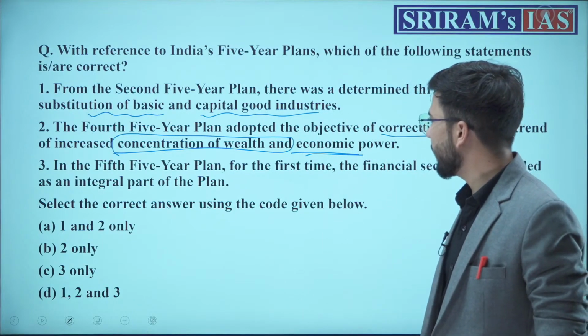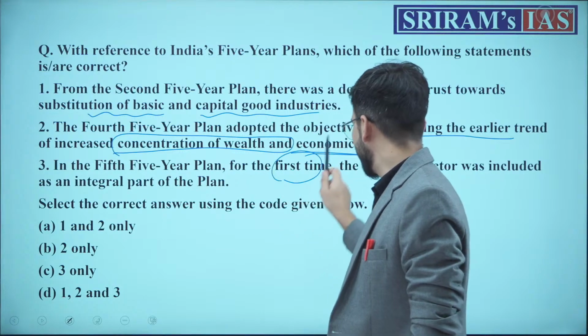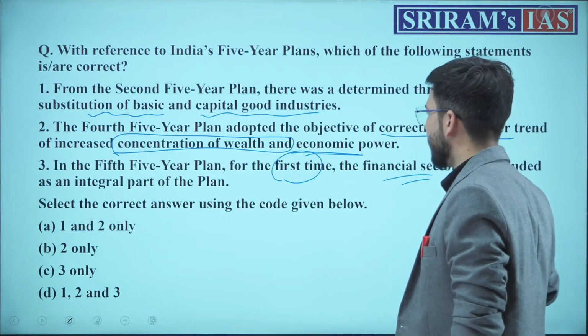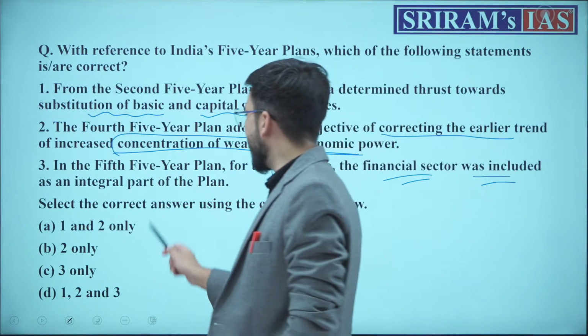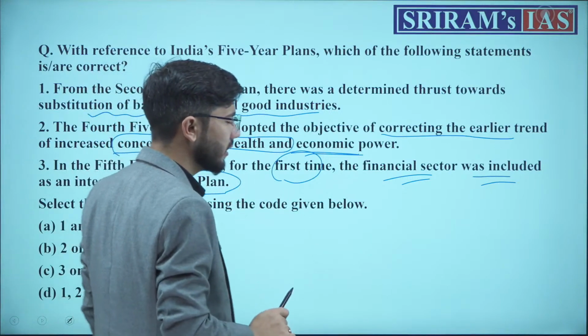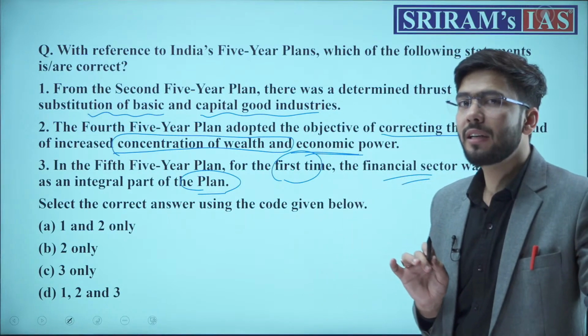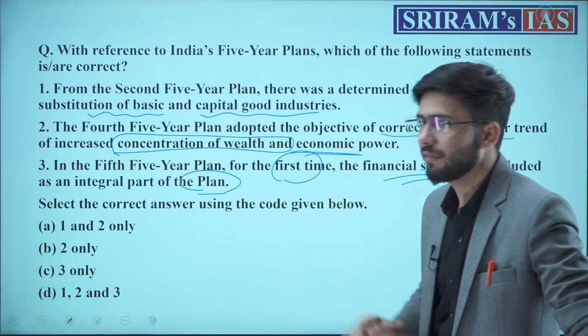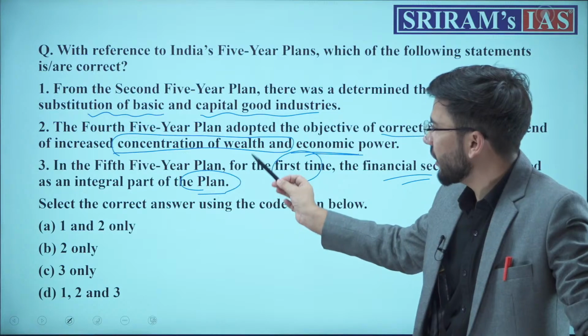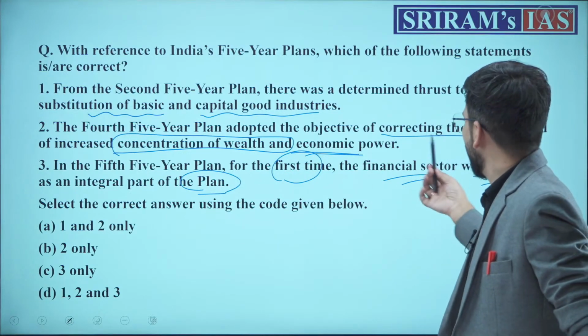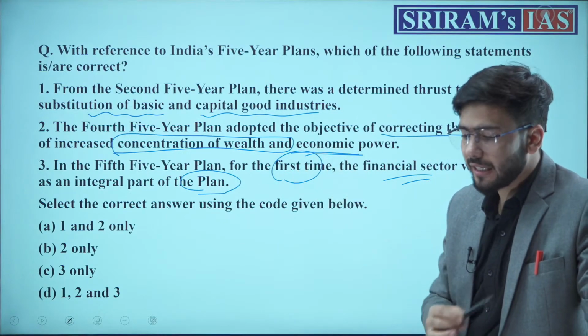In the fifth 5-year plan, for the first time, the financial sector was included as an integral part of the plan. This point was mentioned in the 9th 5-year plan, not the 5th 5-year plan. The integral part of the plan was the financial sector.